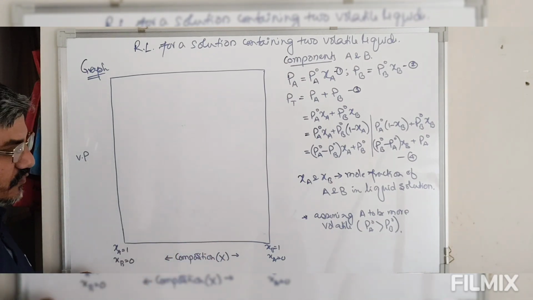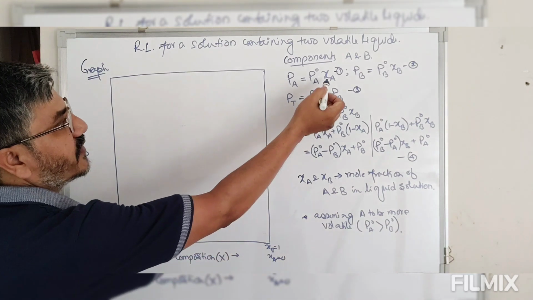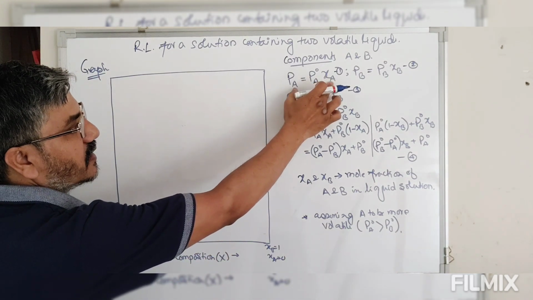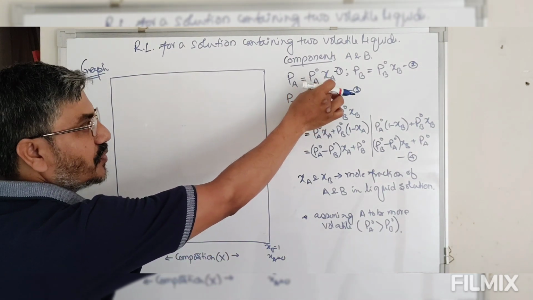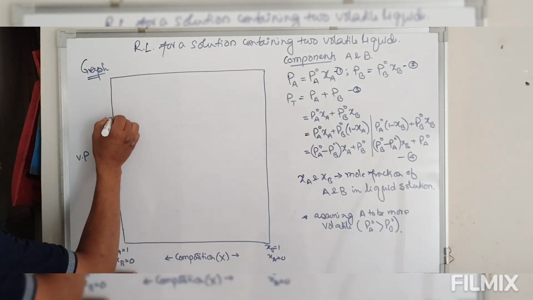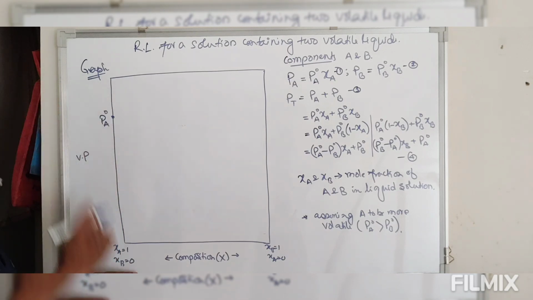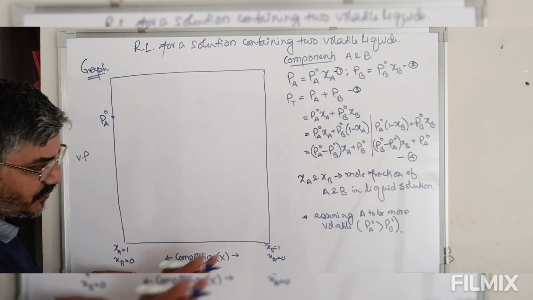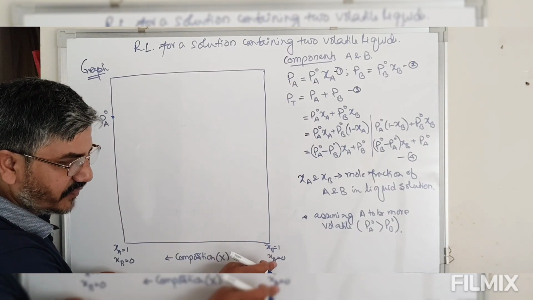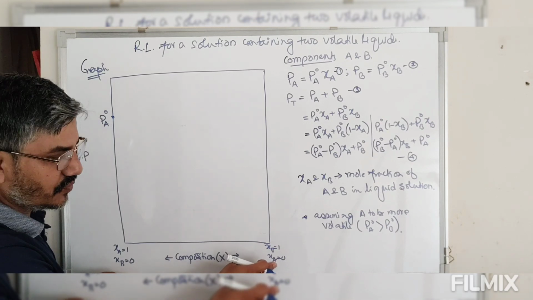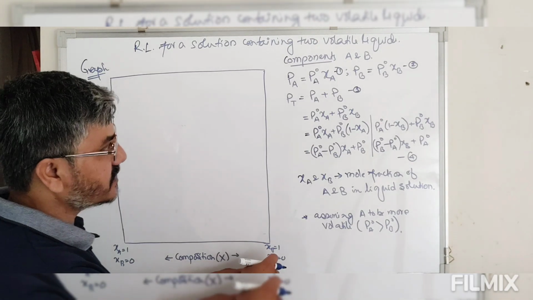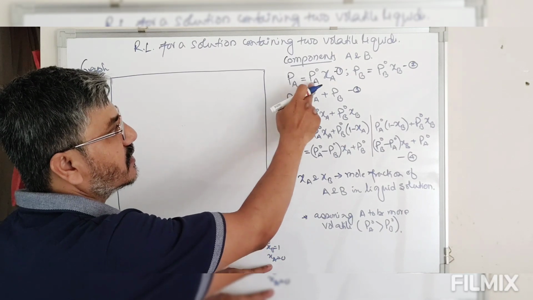Now look at this equation 1. If mole fraction of A equals to 1, then PA is equal to PA naught. So let's say this is PA naught. Now at this particular point, mole fraction of A is 0. So if mole fraction of A is 0, then PA will be 0.